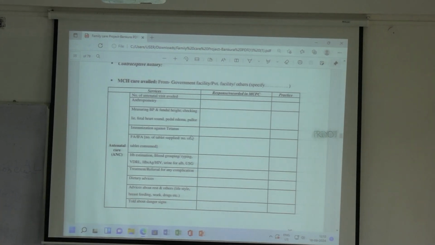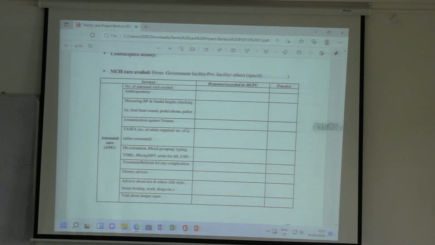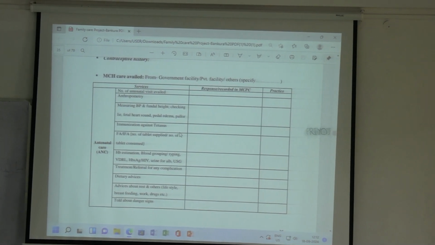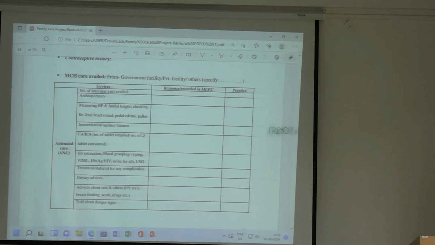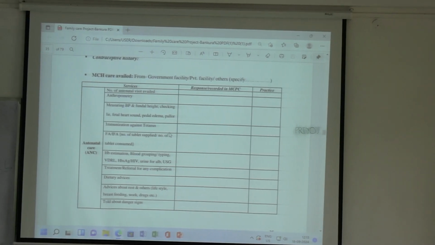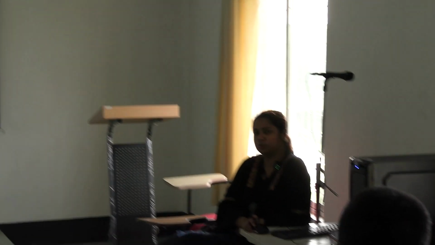Okay. Then immunization against tetanus. How many doses of tetanus are given to the mother? 2, right? For the new mother or who has not got any tetanus injections in the past 3 years, first dose is as soon as possible and second dose is at least 4 weeks after that. So there are two doses. If she has been pregnant within 3 years before, then only a booster dose is given in the present pregnancy.